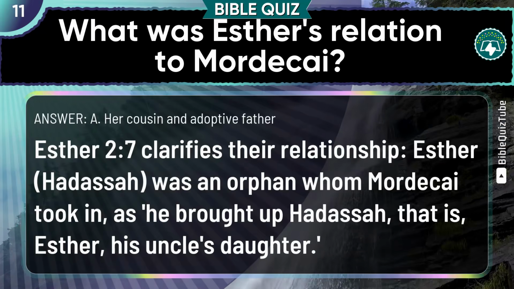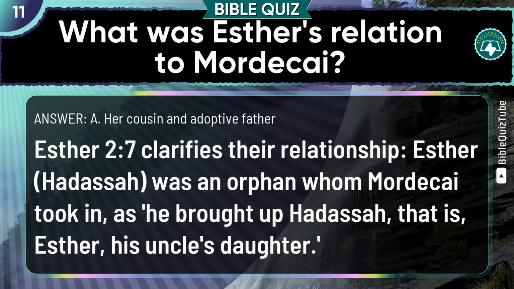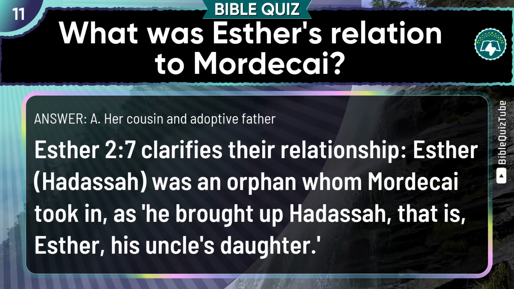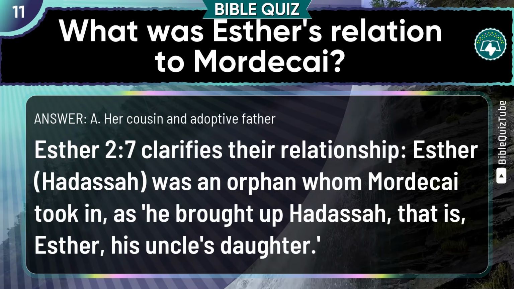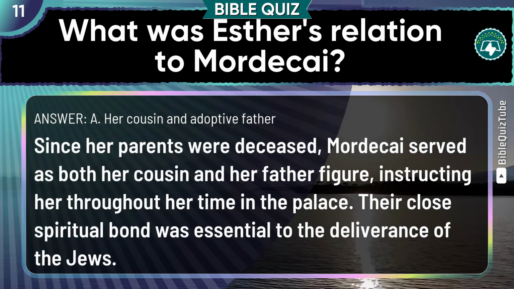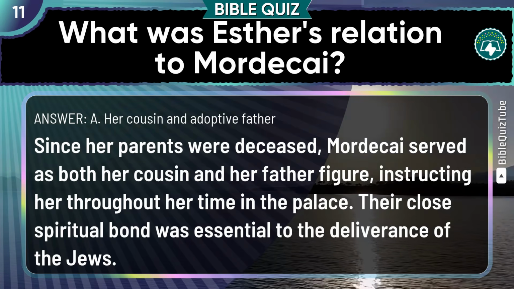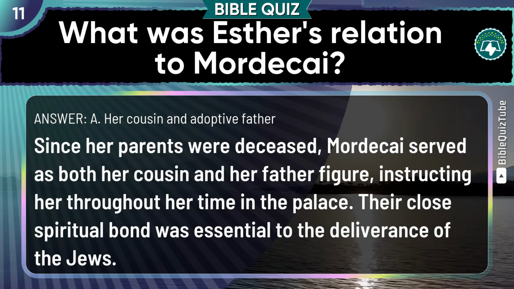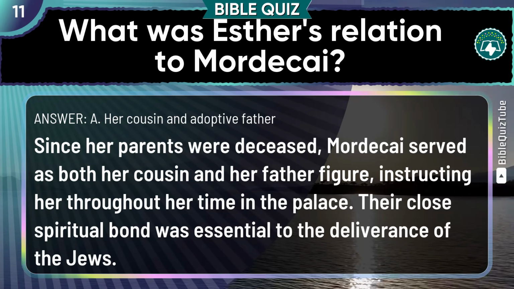The explanation. Esther chapter 2 verse 7 clarifies their relationship. Esther, Hadassah, was an orphan whom Mordecai took in as he brought up Hadassah, that is, Esther, his uncle's daughter. Since her parents were deceased, Mordecai served as both her cousin and her father figure, instructing her throughout her time in the palace. Their close spiritual bond was essential to the deliverance of the Jews.